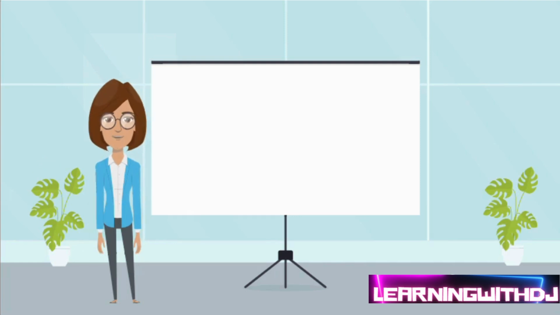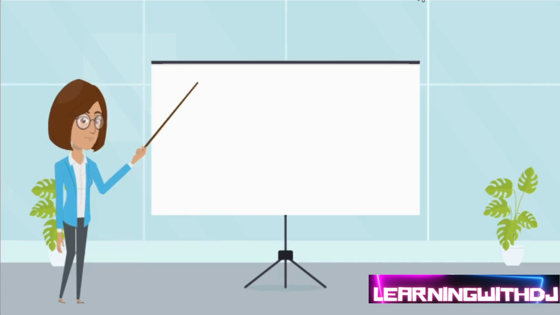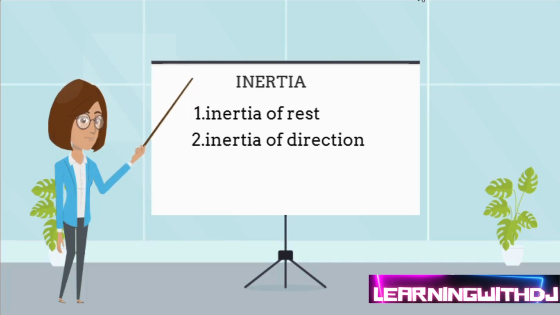As Newton's first law of motion is also called the law of inertia, we will learn about inertia. Inertia is the tendency of an object to remain at rest or in motion unless an external force acts on it. There are 3 types of inertias: inertia of rest, inertia of direction, inertia of motion. Let's discuss each of these in detail.